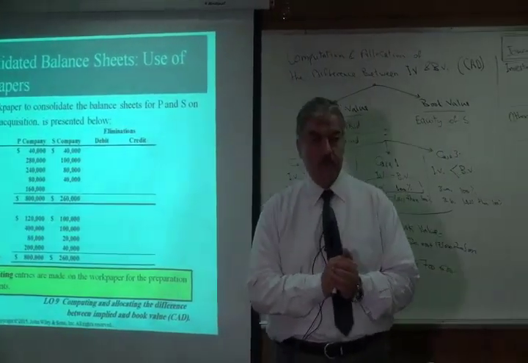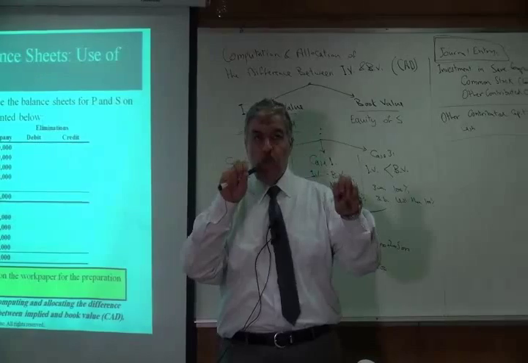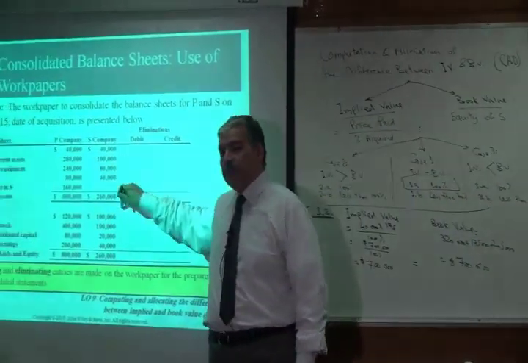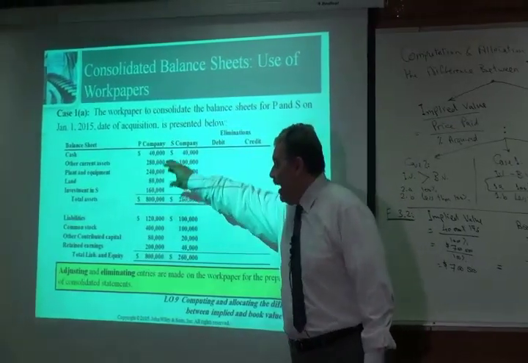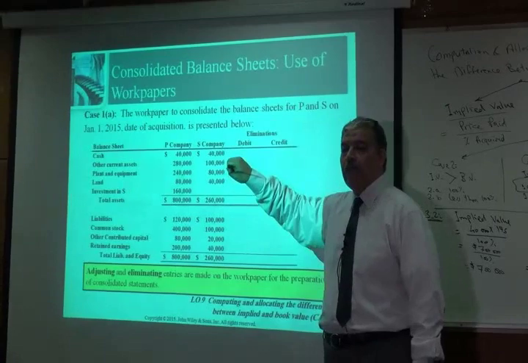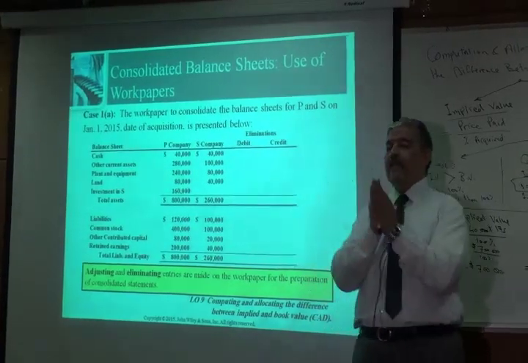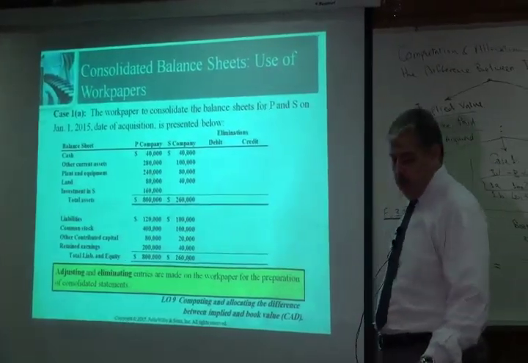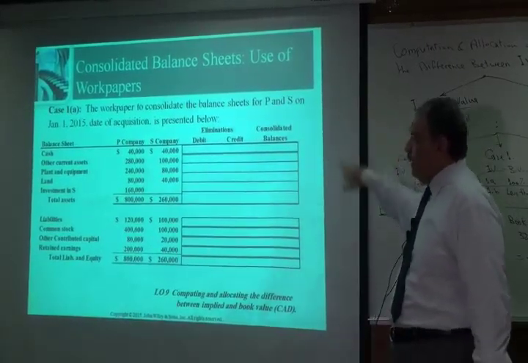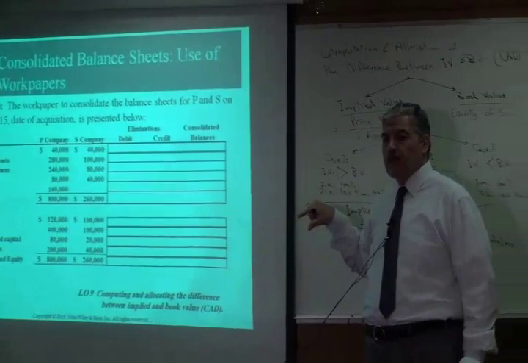Eliminations means that some items will be eliminated from the balance sheets of each company. So I'm going to eliminate some items from the parent company balance sheet and some items from the balance sheet of the subsidiary. Then I combine them to prepare what we are going to call the consolidated balance sheet. So this is the complete form of the work paper.